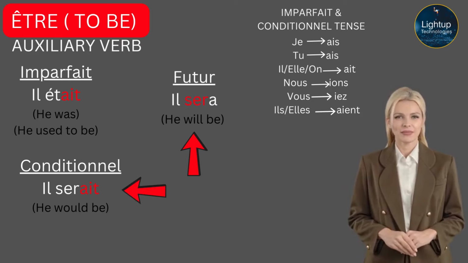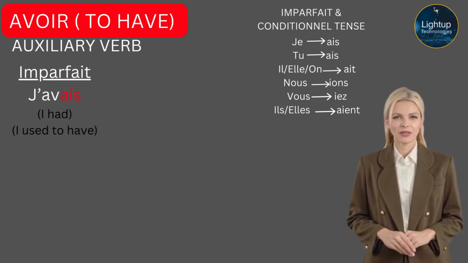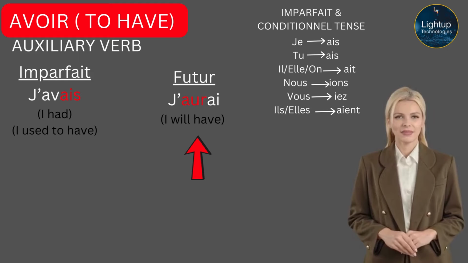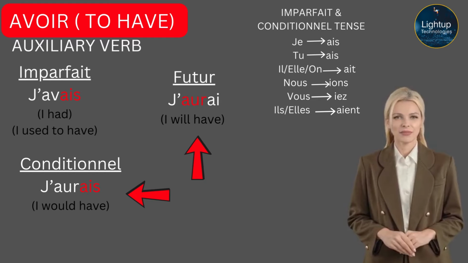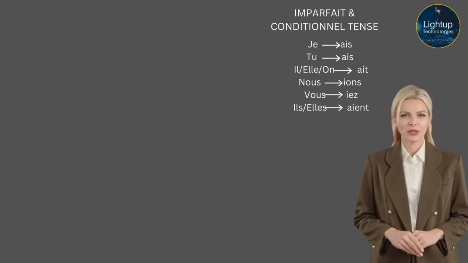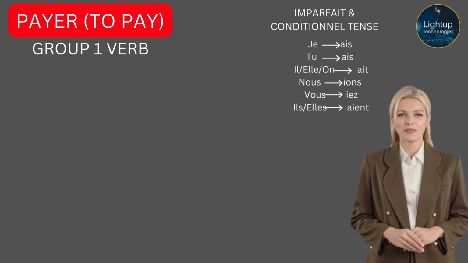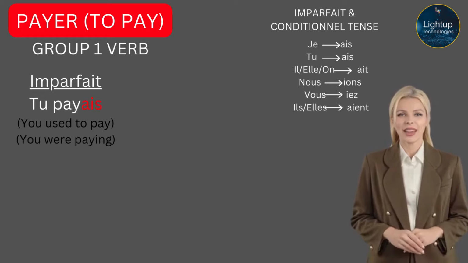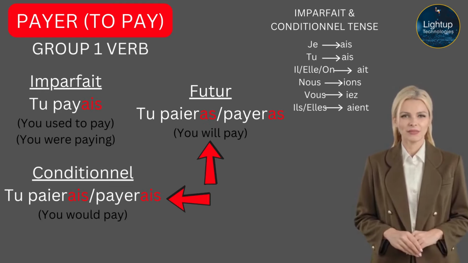He would be. Now let's look at the other verb, avoir, which means to have. J'avais. I had. I used to have. The stem for the future is J'aurai. I will have. For the conditionnel it will be J'aurais. I would have. Next example, Payer, which means to pay. This is a hard one. Tu payais. You used to pay. You were paying. Now, you will pay will be Tu paieras. For the conditionnel it will be Tu paierais.